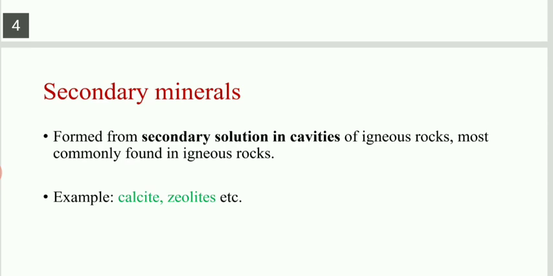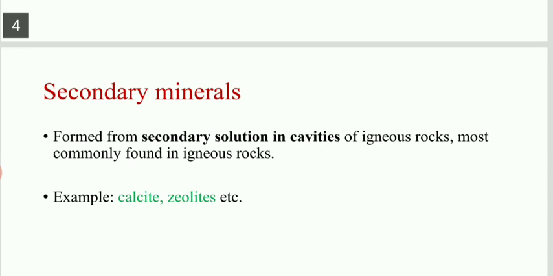Okay, now how does this happen? We have n types of rocks on the earth's surface, and there are rocks which have different types of cavities. Cavities, as we know, are holes, like hole or pore spaces within the rock.